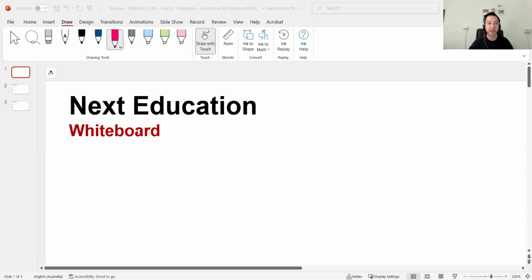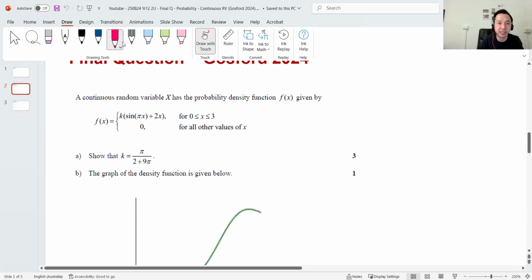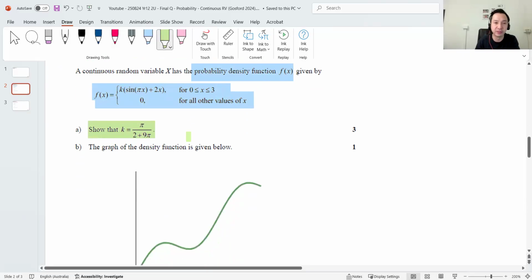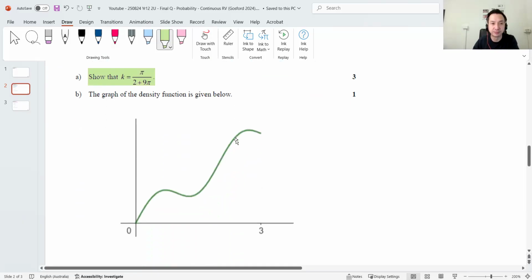So from Gosford's trial paper here, let's have a read and see how we go. A continuous random variable has a PDF, not a CDF, of this. Okay, nothing too difficult apart from the fact that it looks a bit complicated. Show that k is that. Probably going to use the total probability rule, where the integral from the limits of 0 and 3 equals 1. 3 marks for that. Wow, okay.